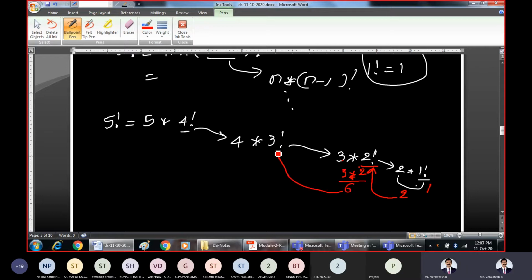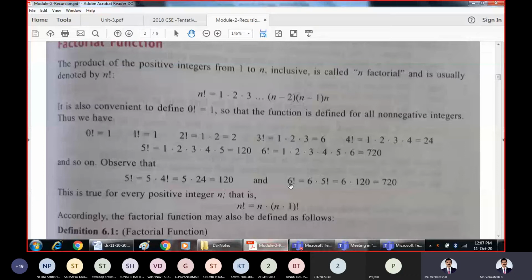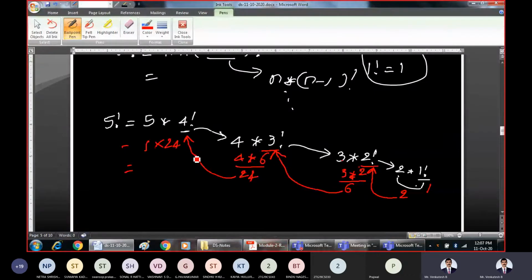So this 6 will be passed to this 3 factorial. What is the result of this 3 factorial? 3 factorial is 6. So now calculate 4 into 6. 4 into 6 is how much? 24. This 24 will be returned back to the caller. Then what is the outcome of this 4 factorial? 4 factorial is 24. 24 into 5 is how much? Yes, 24 into 5 is 120. So the result of 5 factorial is 120.